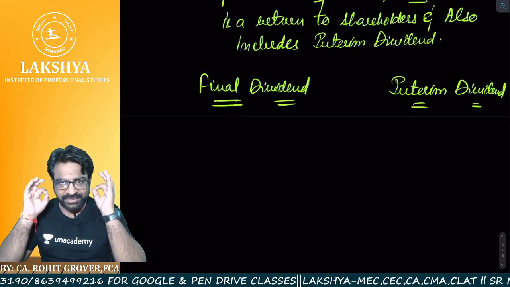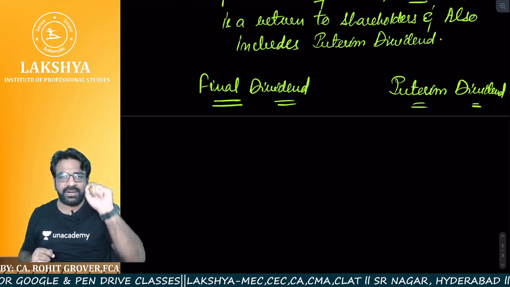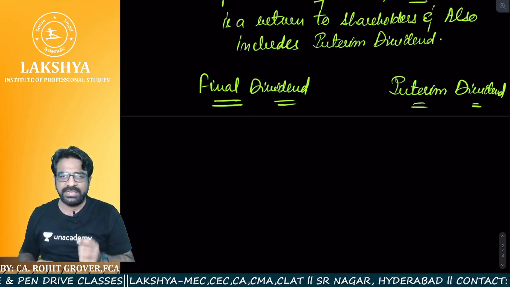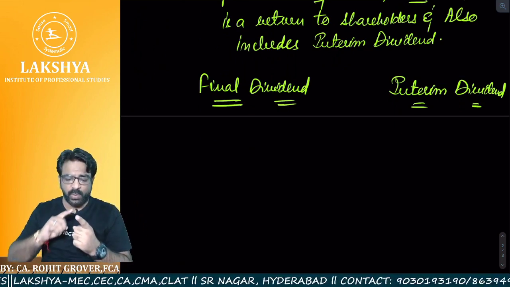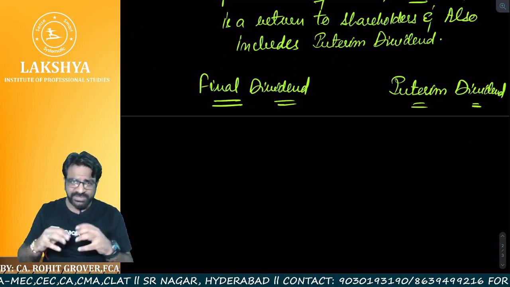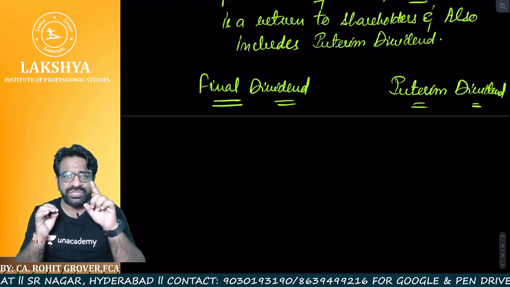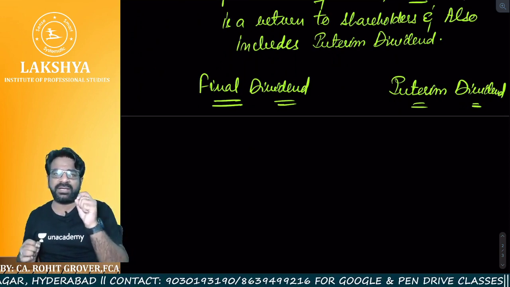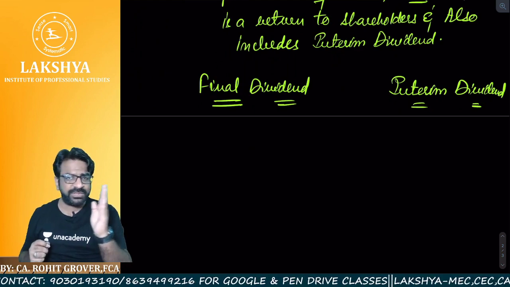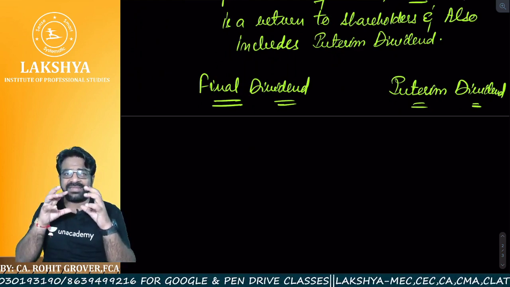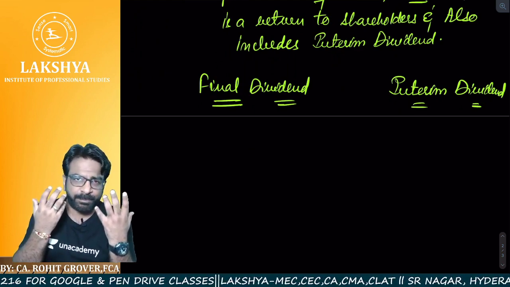First of all, keep one thing clear in your head. Dividend is never ever recommended by the shareholders. Dividend is always recommended by the board of directors. Once the board of directors propose the rate of dividend, it is known as proposed dividend, which we generally see under the current liability head in our balance sheet. Are you getting the point? As a liability in the balance sheet, do we sometimes see the proposed dividend or not? That is the rate or amount of dividend which the board of directors have proposed.